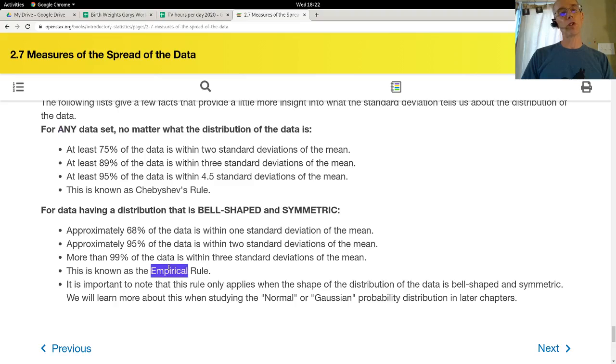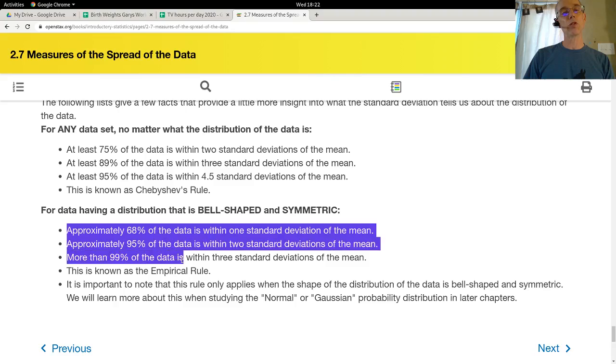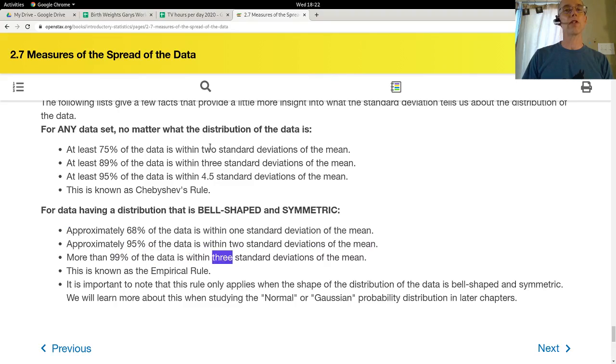This is called the empirical rule, the second rule, and that says about 68% of the data, if it's bell-shaped and symmetric, should be within 1 standard deviation. Chebyshev doesn't even mention one standard deviation because that varies too much between different types of distributions. And again, the distribution is just the shape of the histogram. 95%, according to the empirical rule, should be within 2 standard deviations. So although our data isn't bell-shaped in histogram, we pretty closely meet the empirical rule, 68, 95, 99 for 1, 2, and 3 standard deviations.